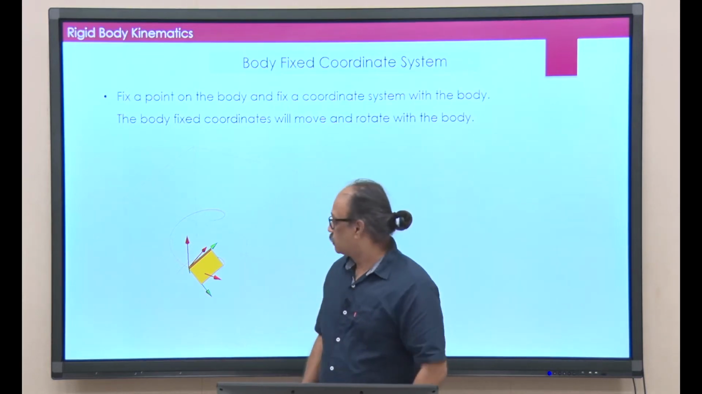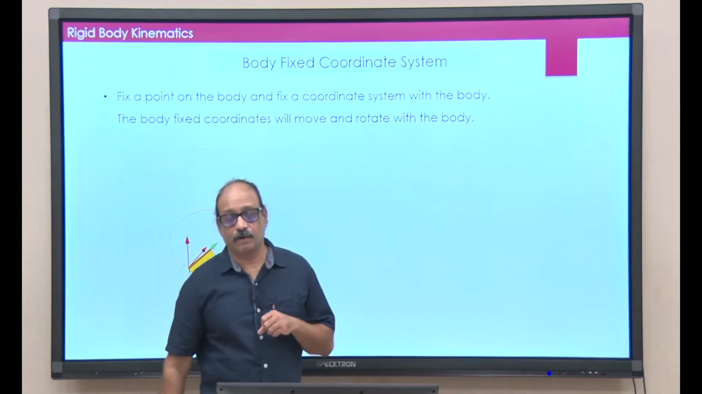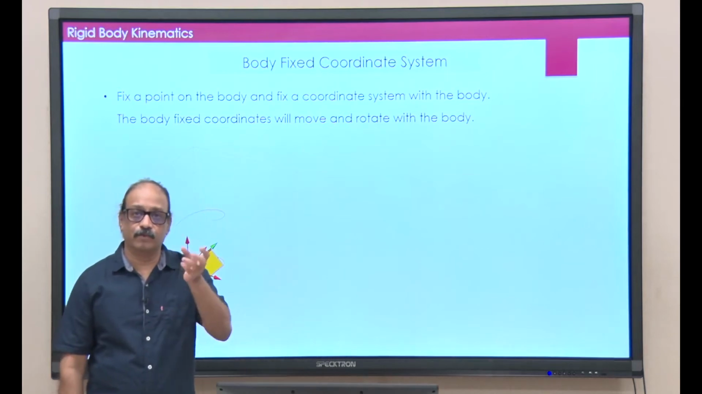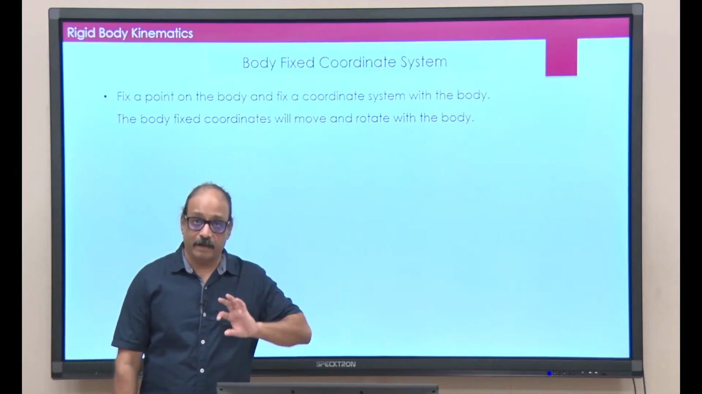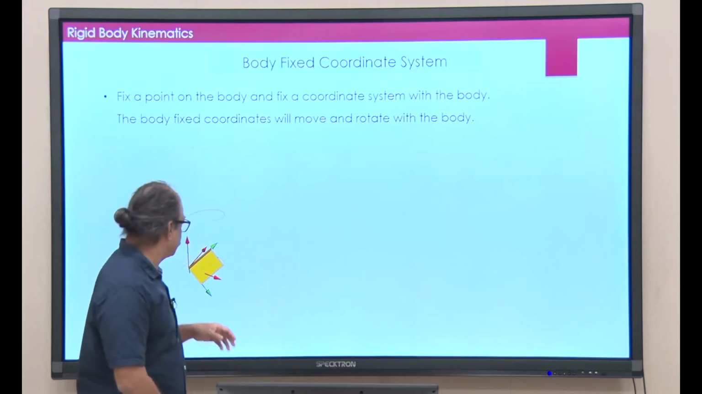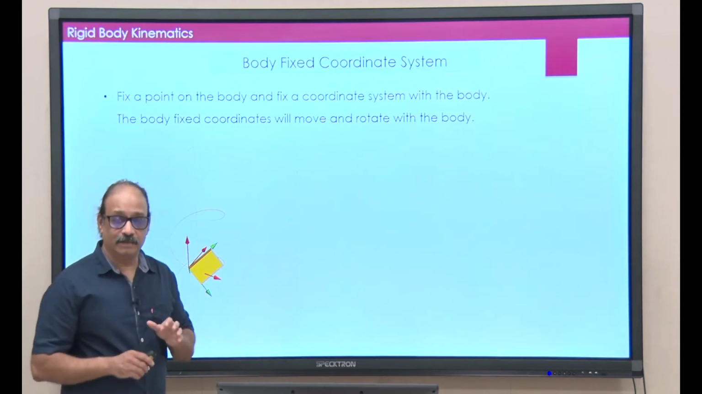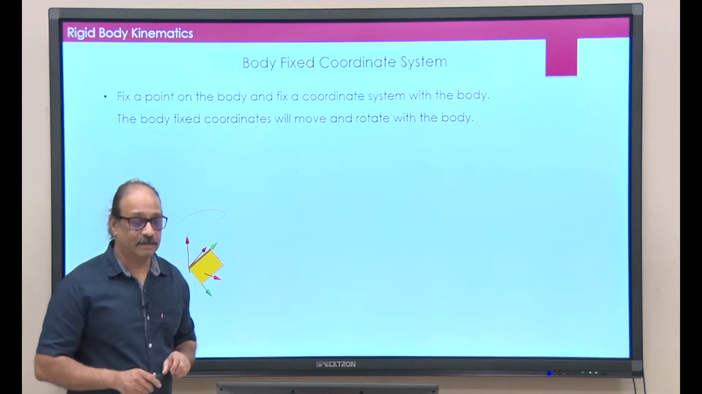Okay. So, this is what we call the body fixed coordinate system. This coordinate system moves with the body and turns and rotates in space with the body. So, the orientation is also embedded or included in some sense in that coordinate system.